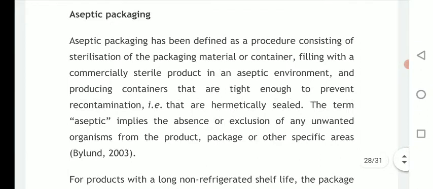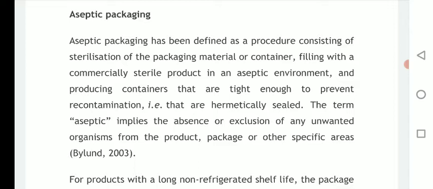Then next, aseptic packaging. So aseptic packaging has been defined as a procedure consisting of sterilization of the packaging material or container, filling with a commercially sterile product in an aseptic environment. So what is meant by aseptic packing?